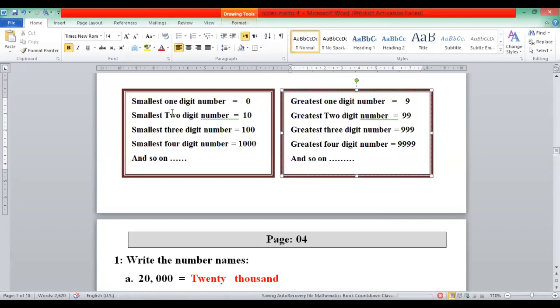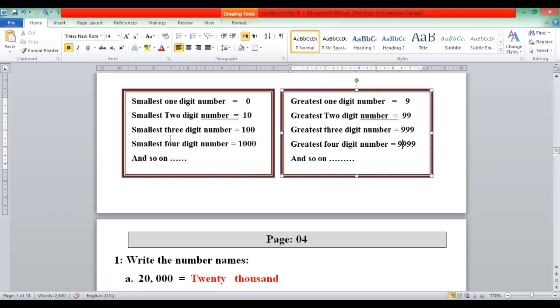Students, all of you remember that the smallest 1-digit number is 0. The smallest 2-digit number is 10. Means there is no other 2-digit number smaller than 10. 10 is the first 2-digit number. There are many 2-digit numbers, starting from 10 to 99. 99 is the greatest 2-digit number.